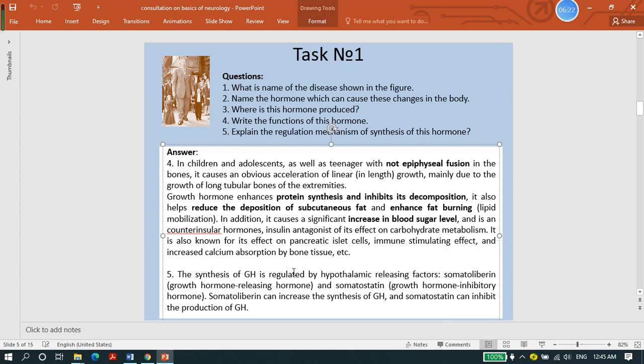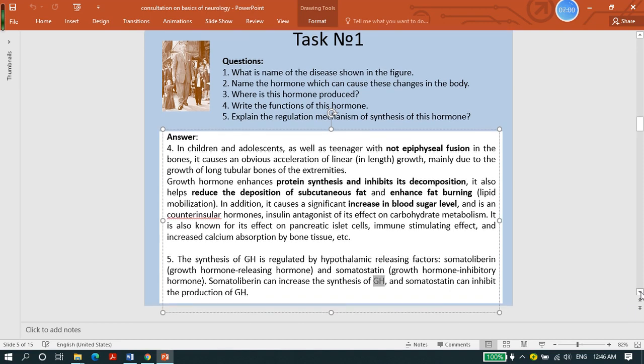Of the hypothalamic factors, we have one whose English name is growth hormone releasing hormone, and we have somatostatin, whose English name is growth hormone inhibitory hormone. Growth hormone inhibitory hormone will inhibit the production of GH, and growth hormone releasing hormone will increase the synthesis of growth hormone, so it will increase GH production.